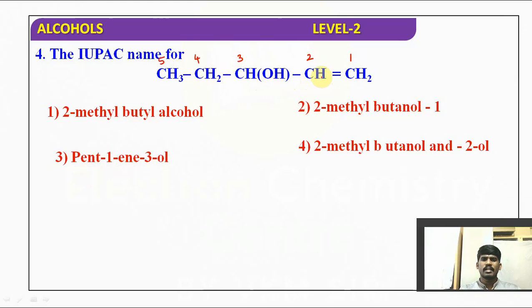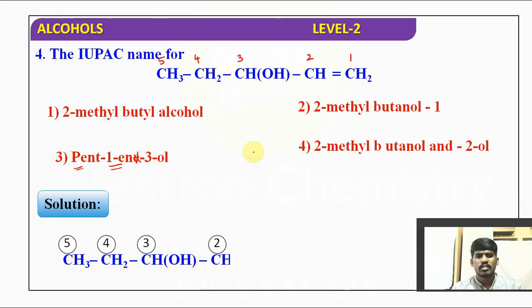Total 5 carbons. So pent-1-en-3-ol, dropping the e of course. Understood? It is pent-1-en-3-ol. So option 3 is the correct answer.